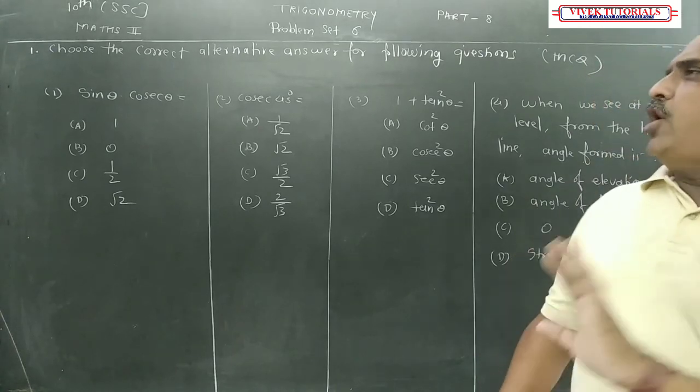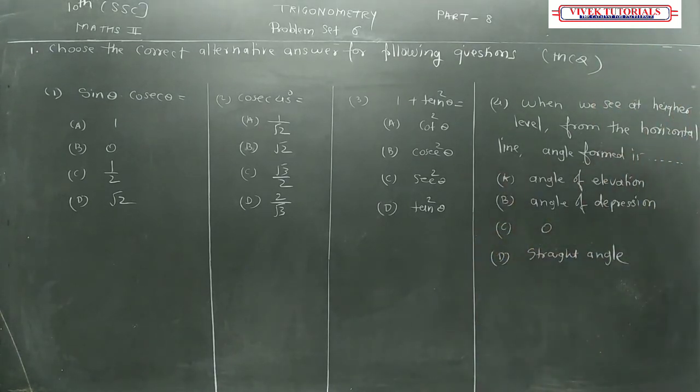Okay, so I have written all the 4 MCQs. So pause the video and try to do them on your own. Not a single MCQ is difficult if you know all the concepts of trigonometry. We can do it very easily. So pause the video and do your own.